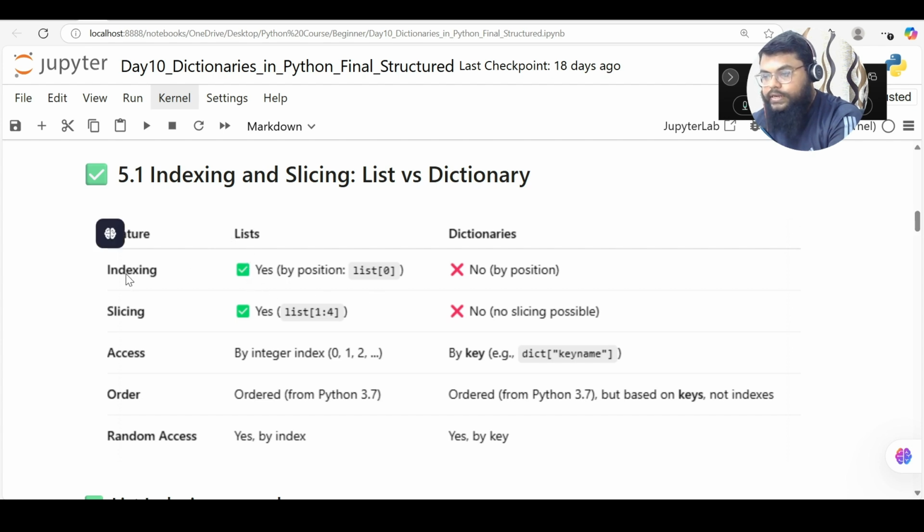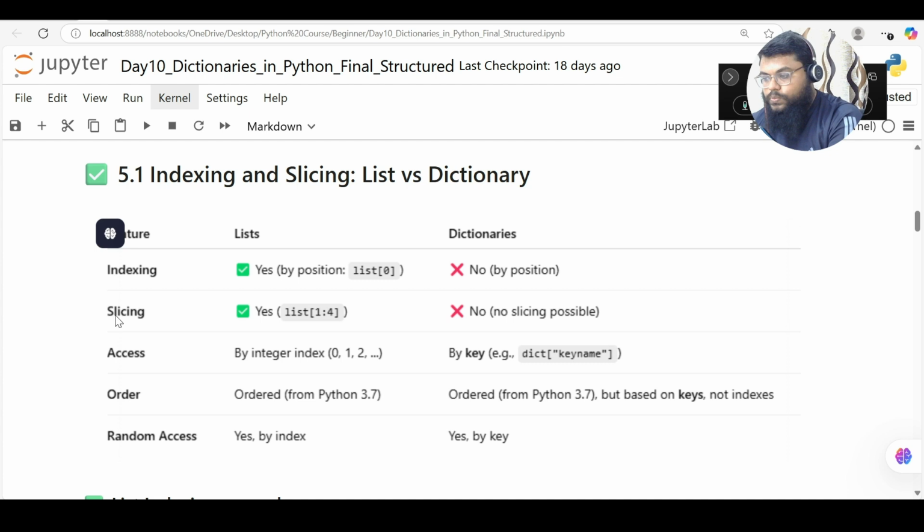So in a list we are indexing, right? If you are indexing from the beginning, it will start from 0. If you are indexing from the end, it will start from the negative integers. But in dictionaries there is no such thing. We don't have indexes. We don't access a dictionary by its position.